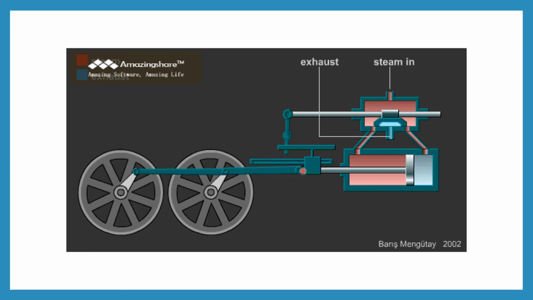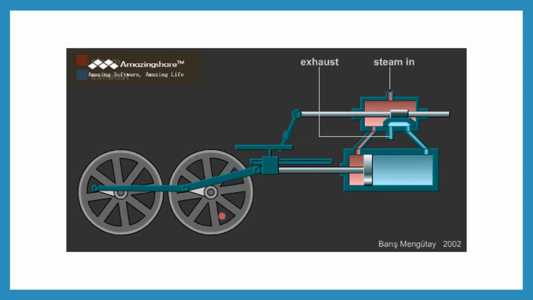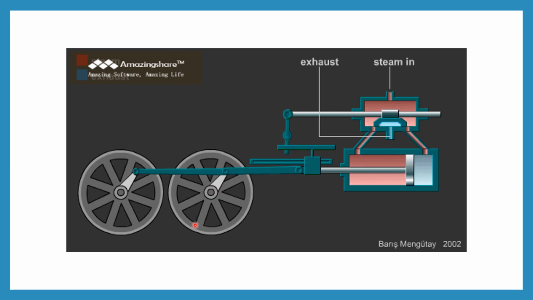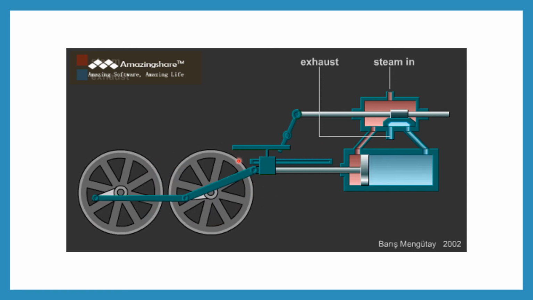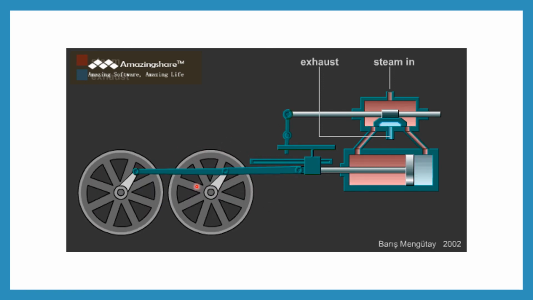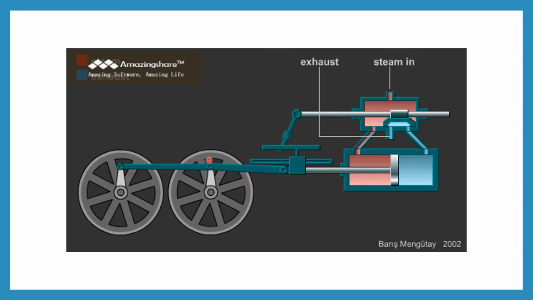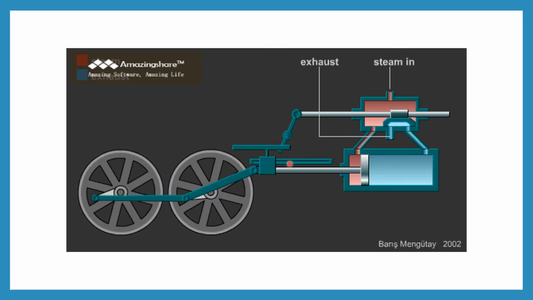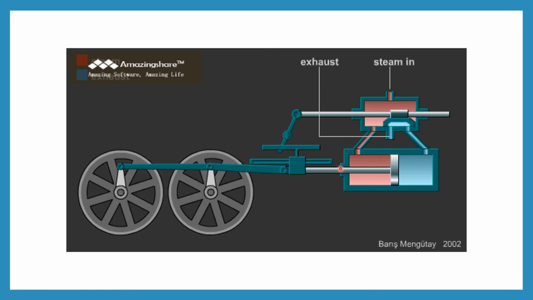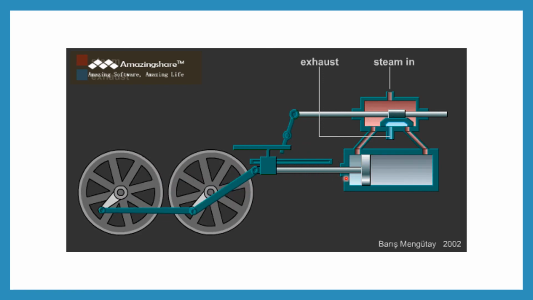When it moves backward, the wheel is trying to rotate, and after that, when the vehicle is at this portion, the piston moves in the reverse direction.